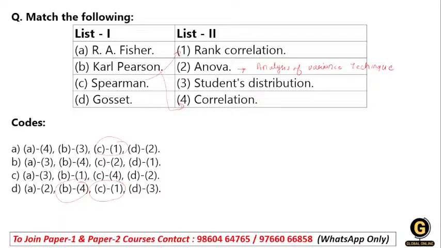Then we have Gosset. As per his pen name, Student, he introduced the Student's t-distribution. This distribution was developed by Gosset, the t-distribution. So you can match it with option number 3, and the right answer will be option number D.